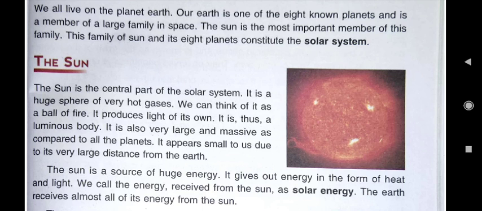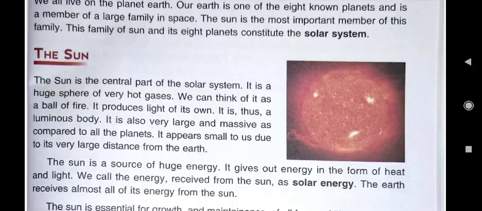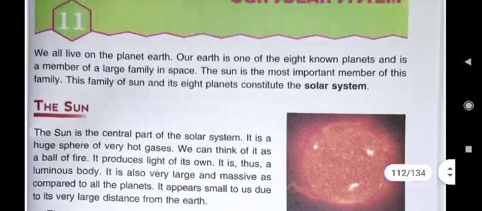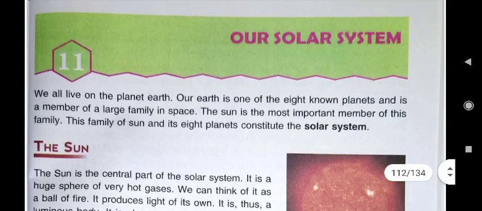My, M for Mercury, very, V for Venus, educated, E for Earth, mother, M for Mars, just, J for Jupiter, served, S for Saturn, us, U for Uranus, nuts, N for Neptune.